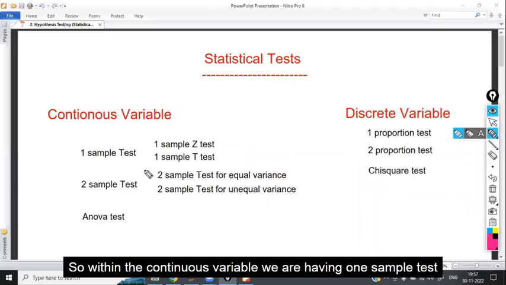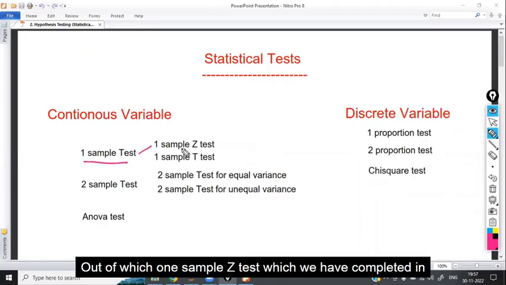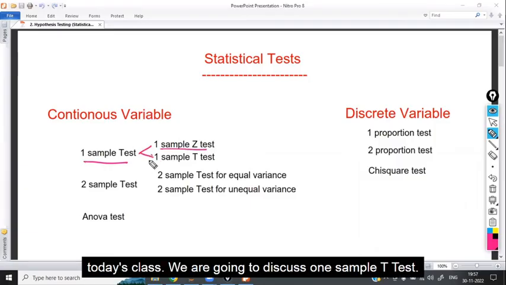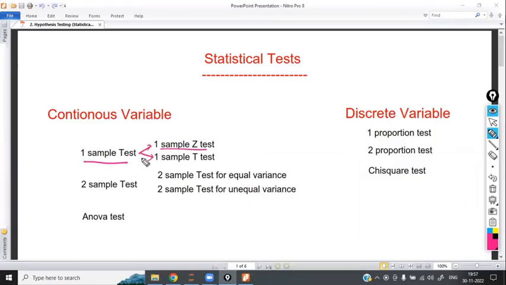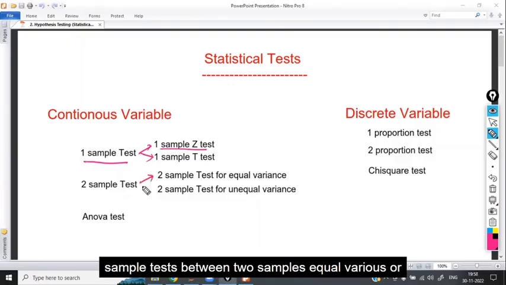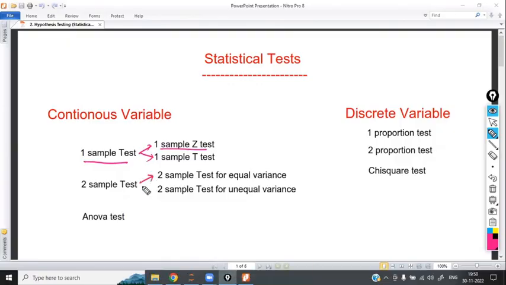Within the continuous variable, we have one sample tests, of which the one sample Z test we completed in the last class. In today's class, we are going to discuss the one sample T test. Along with that, the two sample test is also there. For the two sample test, between two samples, there is equal variance or unequal variance.